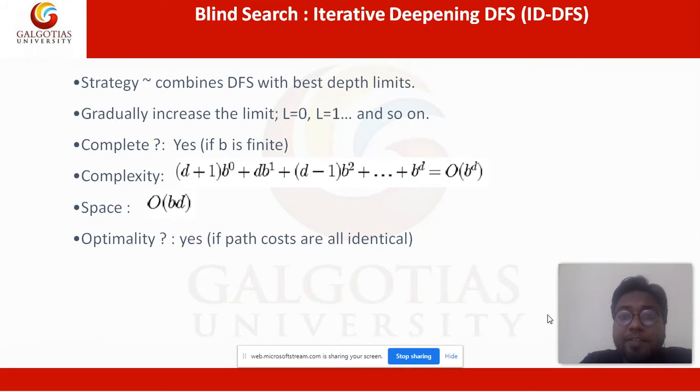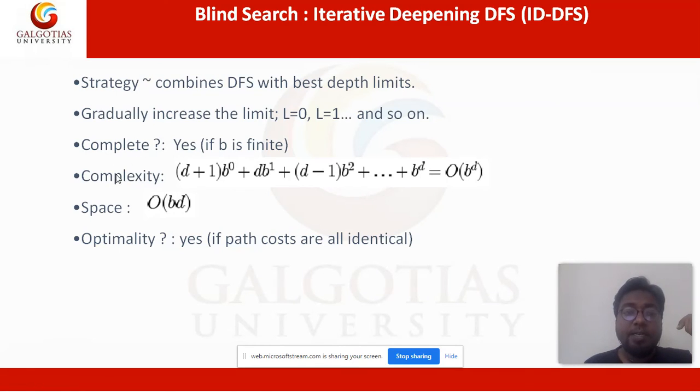Since DFS is not complete and does not guarantee the solution, we have iterative deepening DFS. So it is DFS, but iterating on a particular level. The strategy of this IDDFS is actually combining BFS and DFS. This combines DFS with depth limits. So we are not going deeper and deeper and deeper. We select the first depth, then the second depth, then the third depth, and we color the trees. We gradually increase the limit from 0 to 1 and so on. Is it complete? Yes, if the branching factor is finite, then it guarantees the solution.